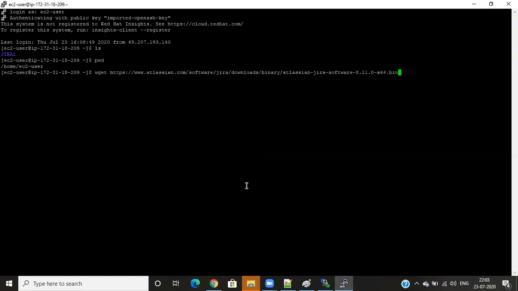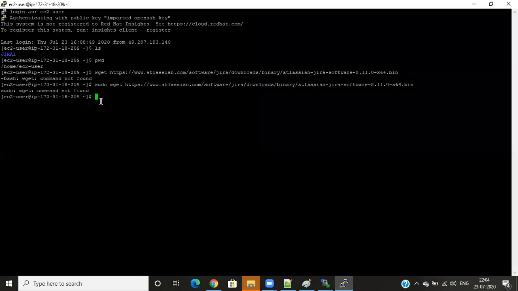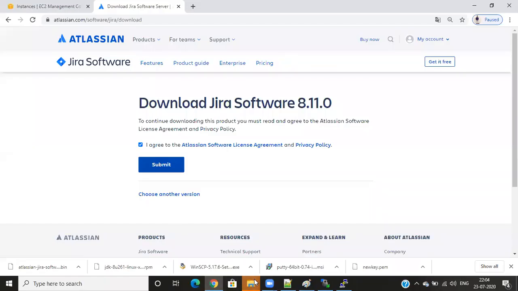Once it is pasted here, if you click on download, the command not found is coming because here I don't have an internet connection. But normally in your organization environment, it will download when you use sudo. If I use sudo as well, it is not working here. But at organization level, if you are looking to download Jira, when you enter this, it will be downloaded directly here.